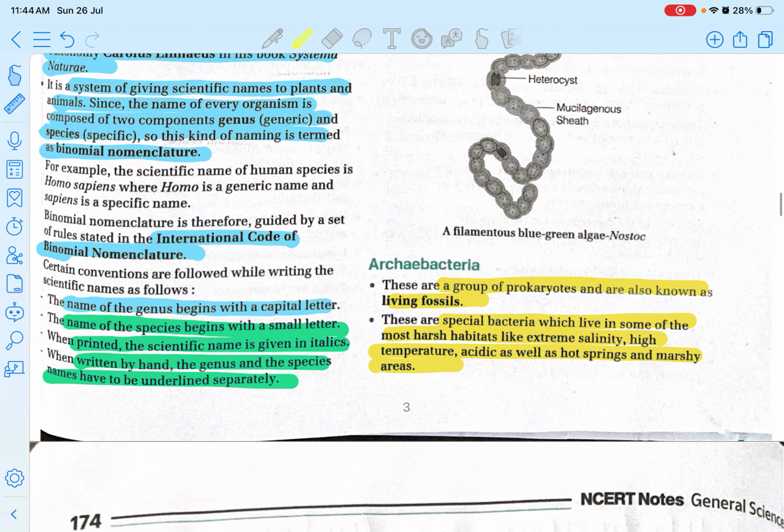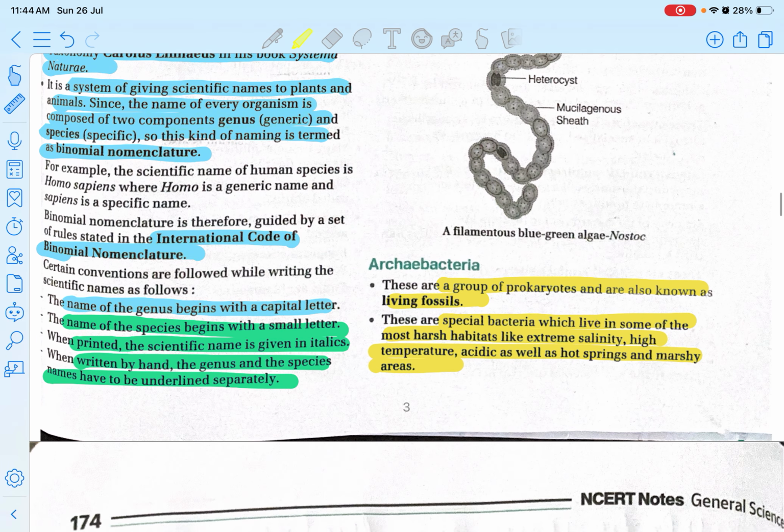eubacteria. Let's say about the archaebacteria. These are a group of prokaryotes and also known as living fossils. Okay, they are special bacteria which live in some of the most harsh habitats like extreme salinity, high temperature, acidic, as well as hot springs and marshy areas. They are also found in the gut of ruminants, that is cow. And what they do, they help in the digestion of cellulose and produce gases like methane. Now you have to tell me whether we human beings can digest cellulose or not.